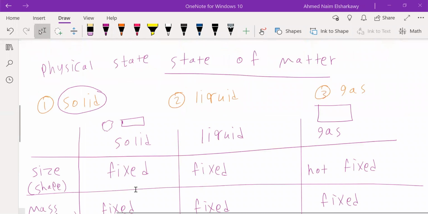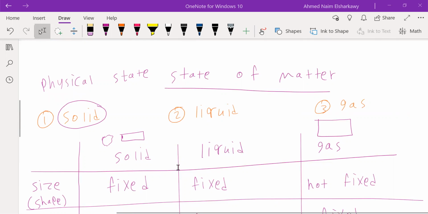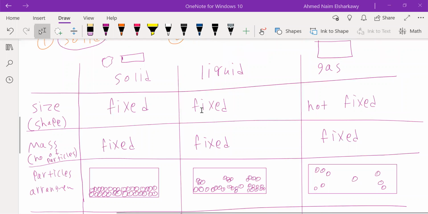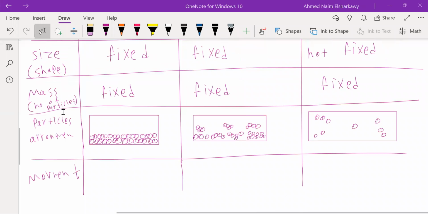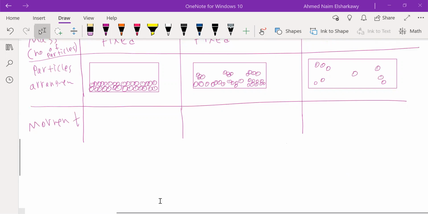So last time we compared solid, liquid, and gas, and we said all of these are physical states of matter, right? It doesn't have a relation with chemical structure. And we compared the size in the case of solid, liquid, and gas. We talked about the mass, we talked about particle arrangement. Let's talk about arrangement and movement.